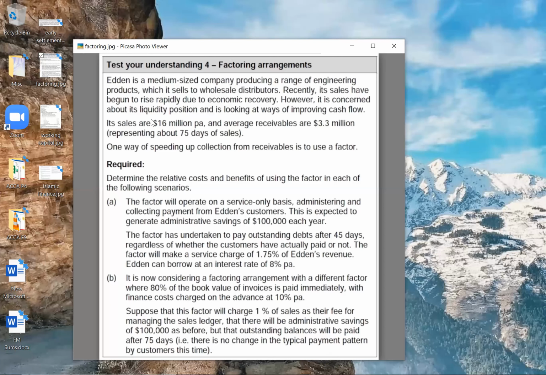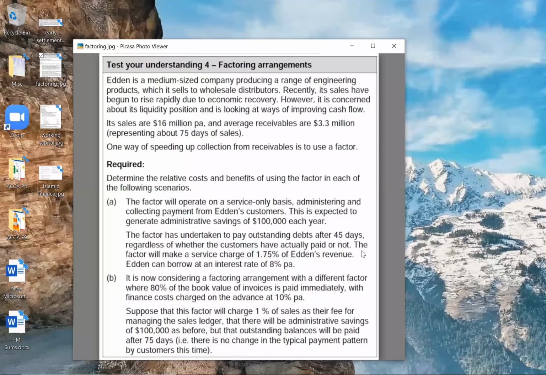So now we have to calculate. Now we have to compare. Only in the first scenario, we are only going to compare the A scenario. Okay. So see, can I say I have two savings? One is my saving of 100,000 admin cost. That is one saving, correct? And what is the other saving that I have? Is it reduction of bad debts? Not reduction of bad debts, but reduction of the period.